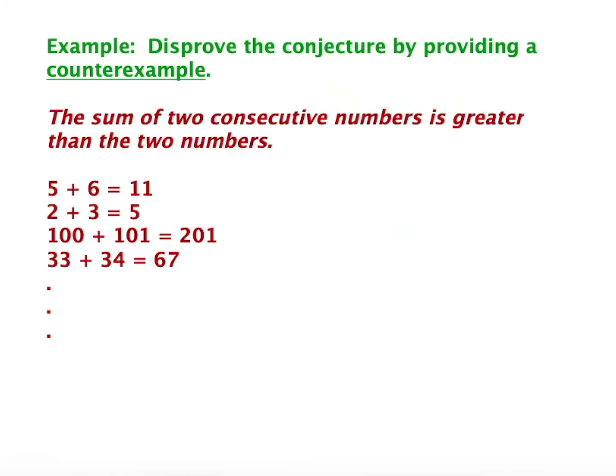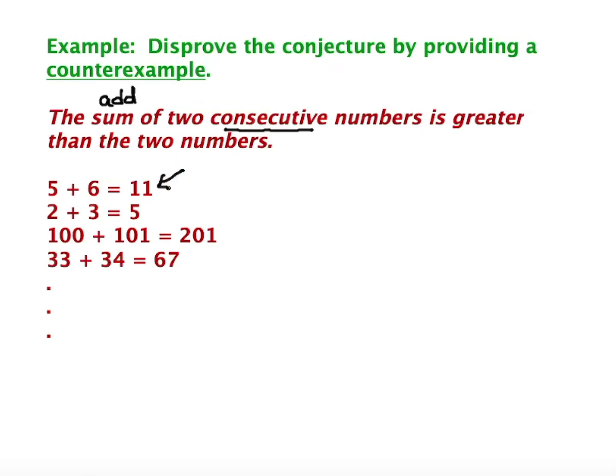Here's our big chance. We're going to find a counterexample. We're going to disprove this conjecture by providing a counterexample. The sum means to add. The conjecture is that the sum of two consecutive numbers, two in a row, is greater than the two numbers. So here are a bunch of examples. 5 plus 6, 11 is bigger than both of those. 2 plus 3, 5 is bigger than both of those. 100 plus 101, 201 is bigger than 100, it's bigger than 101.